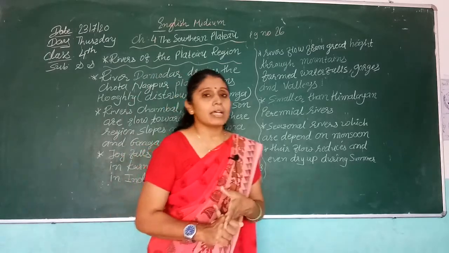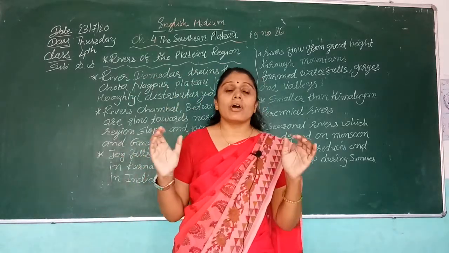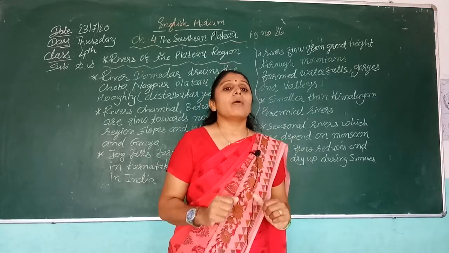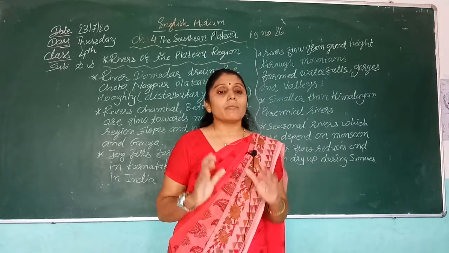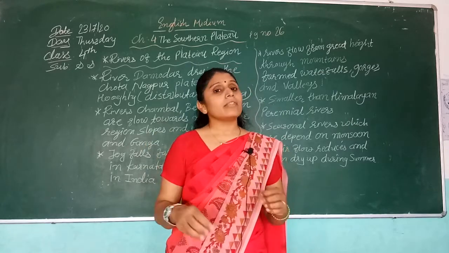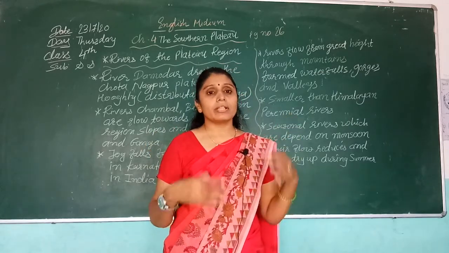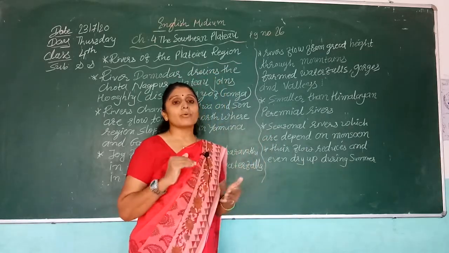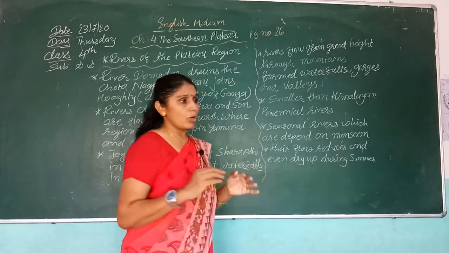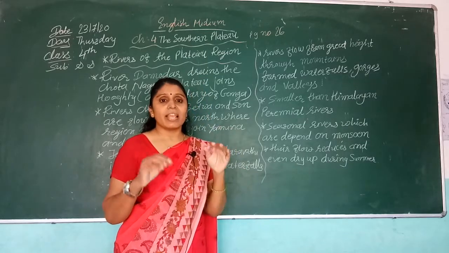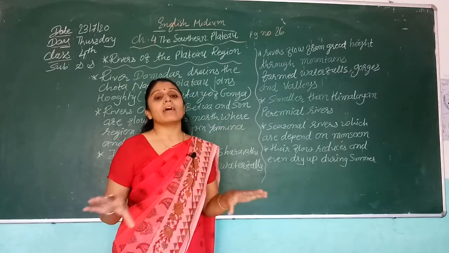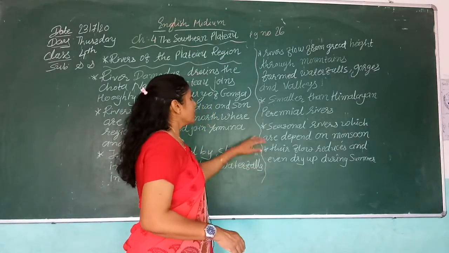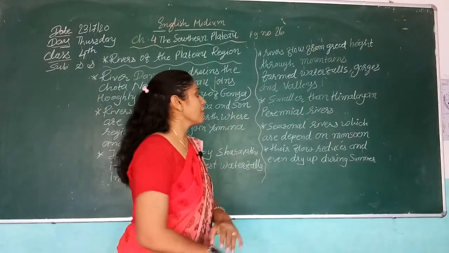The rivers of this area totally depend on the monsoon. If the monsoon is very good, then water comes out in these rivers. But if the monsoon is not good, there is very little water, or they dry up in summer. So they are very seasonal rivers.